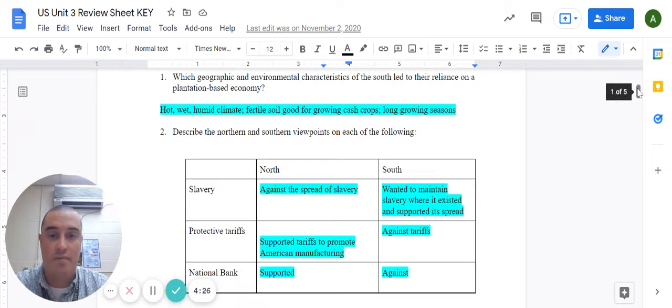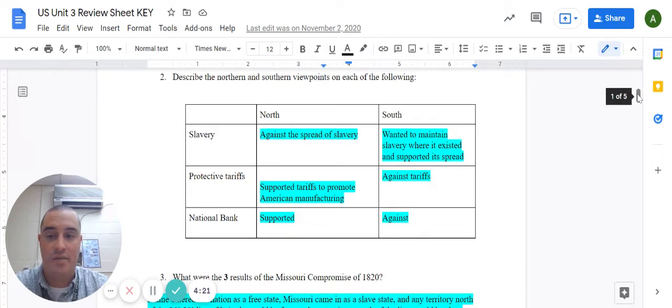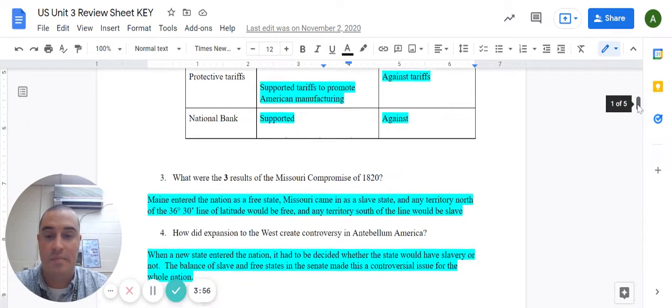Number two, describe the viewpoints of the North and the South on the different issues. As far as slavery goes, people in the North were generally against the spread of slavery out west. In the South, people wanted to maintain slavery where it already existed, and also supported the spread of slavery into the West. As far as protective tariffs, the North were in support of tariffs to support and promote American manufacturing. The South were against tariffs. Finally, the North supported the National Bank, and the South was against it.